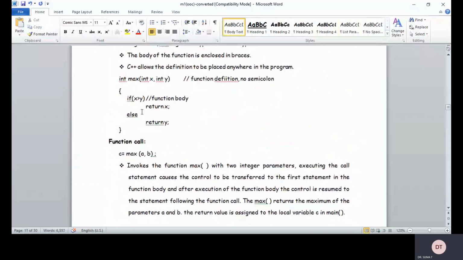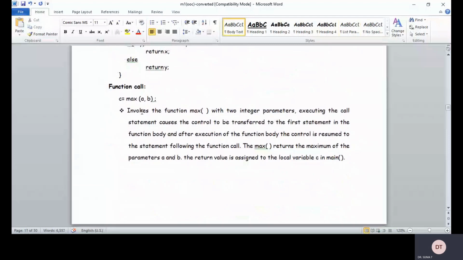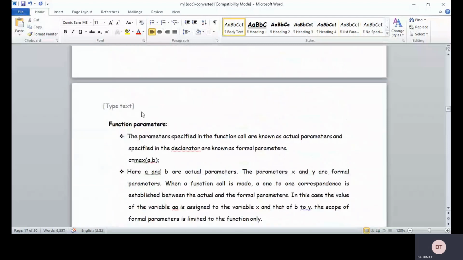And there is another method where you can directly call the function in the cout statement itself, without creating a third variable for the assignment, right? Okay, you can directly call it. Say, for example, to print the largest of two numbers, you use the insertion operator with max of a comma b. Like this, you can also give. Okay, the max returns the maximum of the parameters a and b. The return value is assigned to the local variable c in the main program.